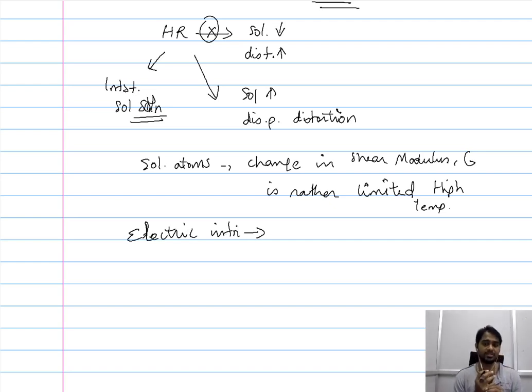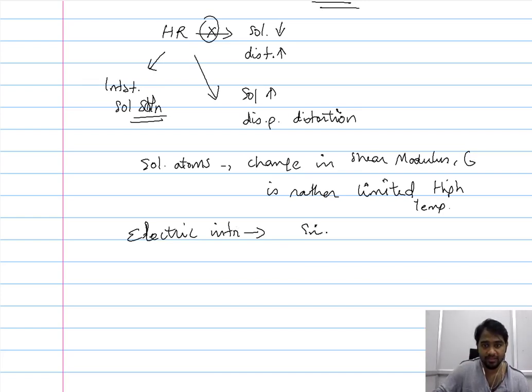What this means is that the electric interaction is introduced when you have a significant disparity in the valency of the atoms. When you have a solute atom and a solvent atom, wherein the valence electrons that each atom loses and the positive charge they attain differ significantly, then this difference causes an interaction while the dislocation passes through the solute atoms.